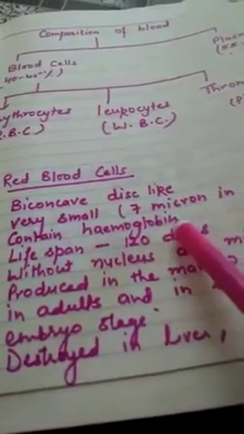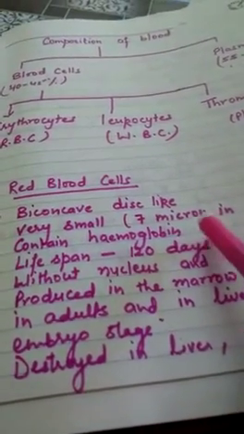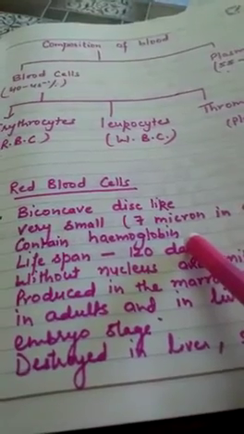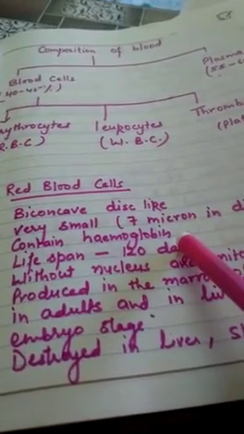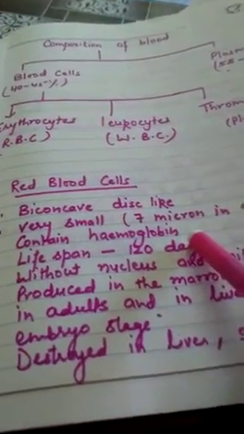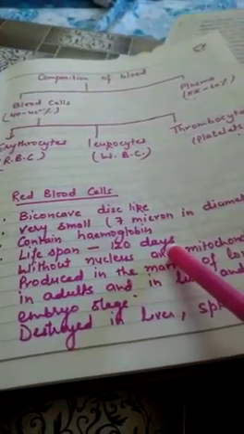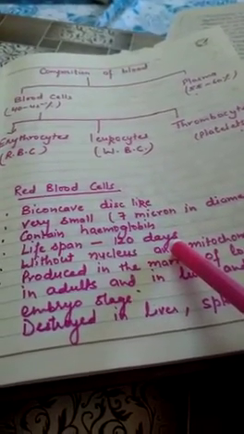So now you know about hemoglobin, that it carries oxygen and it also carries carbon dioxide, but in a very small portion in the form of carboaminohemoglobin. Lifespan of RBCs is 120 days. It means after 120 days they die.